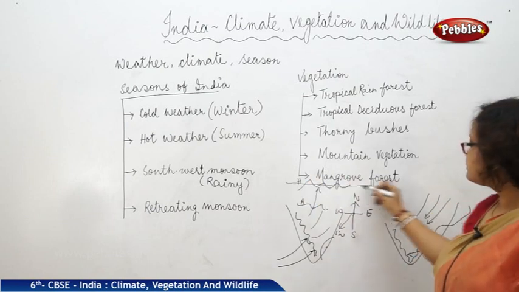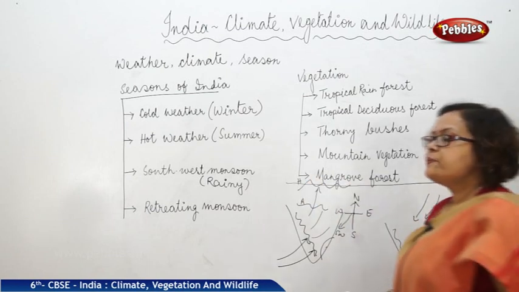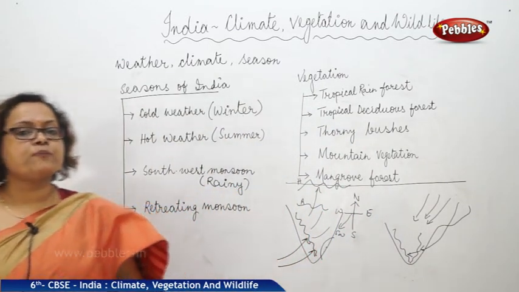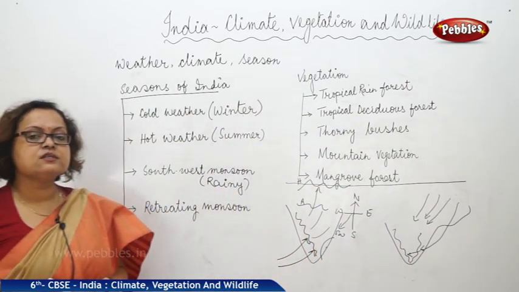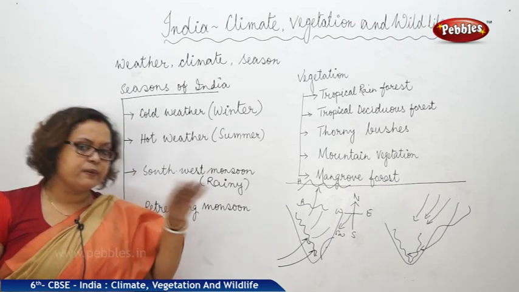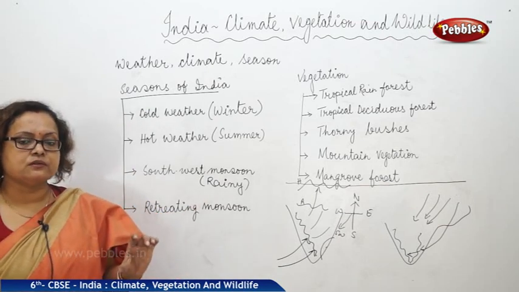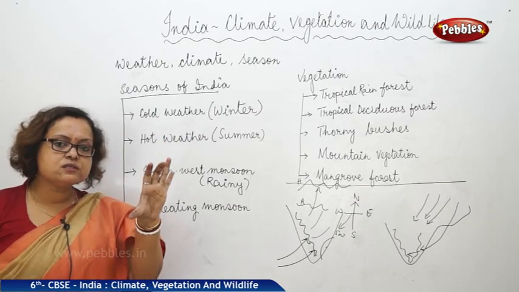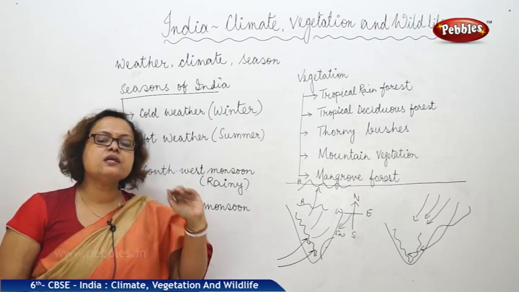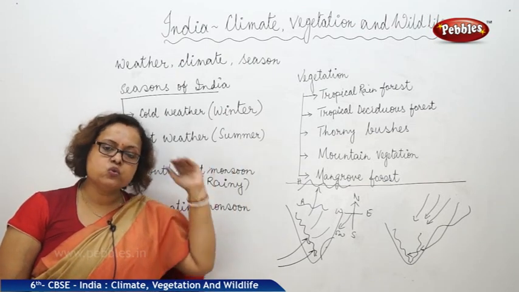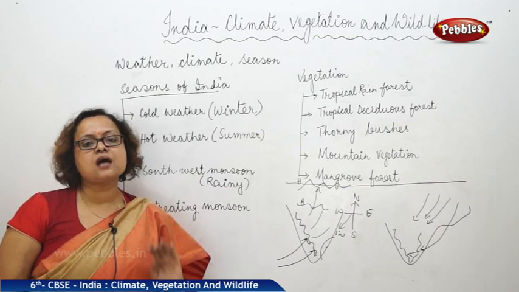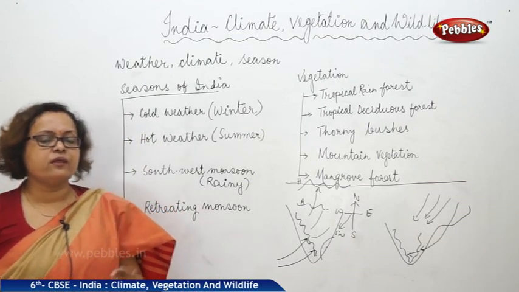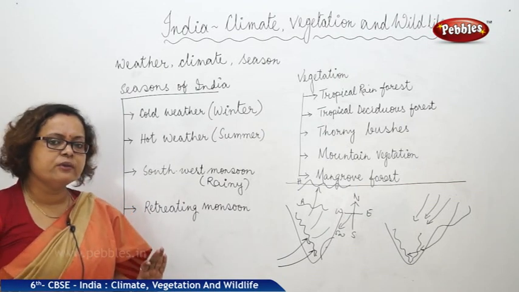Now, tropical rainforest. If you remember, we already discussed the tropics. Tropics means the region where the equator passes. They are the tropical region. And Tropic of Cancer and Tropic of Capricorn, in between this region, that means 23.5 degrees north to 23.5 degrees south, these regions mostly receive maximum rainfall. This is a very hot and humid region.